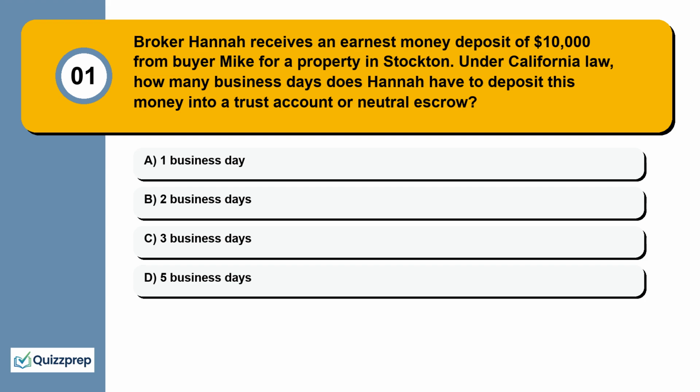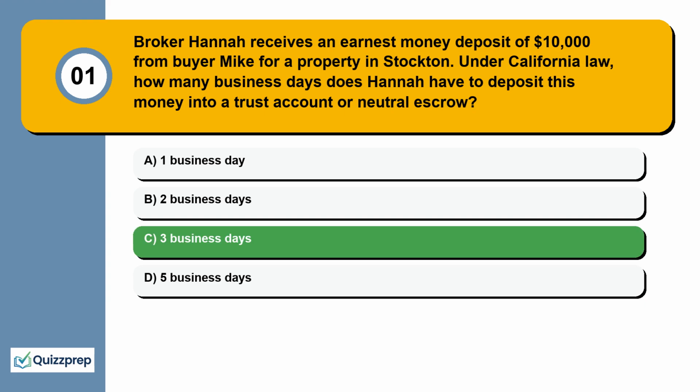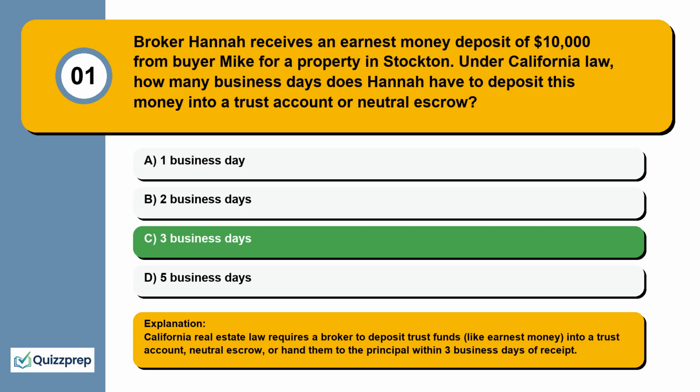Question 1. Broker Hannah receives an earnest money deposit of $10,000 from buyer Mike for a property in Stockton. Under California law, how many business days does Hannah have to deposit this money into a trust account or neutral escrow? 1 business day, 2 business days, 3 business days, 5 business days. California real estate law requires a broker to deposit trust funds, like earnest money, into a trust account, neutral escrow, or hand them to the principal within 3 business days of receipt.